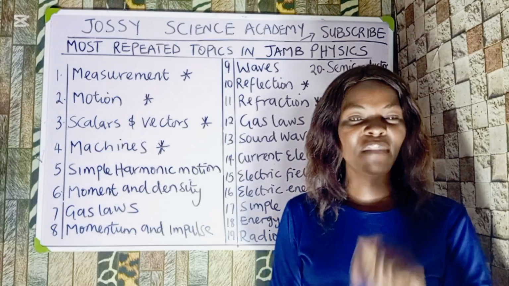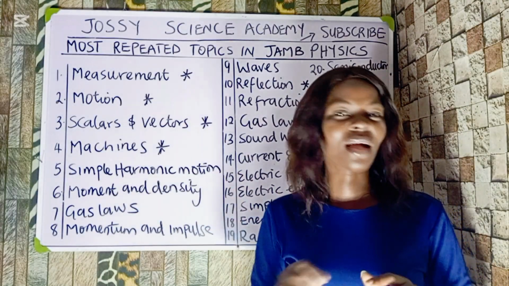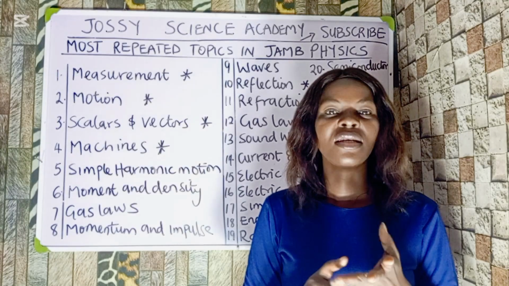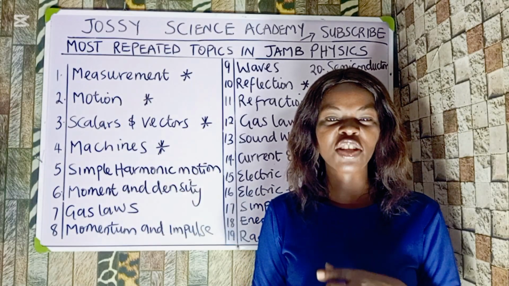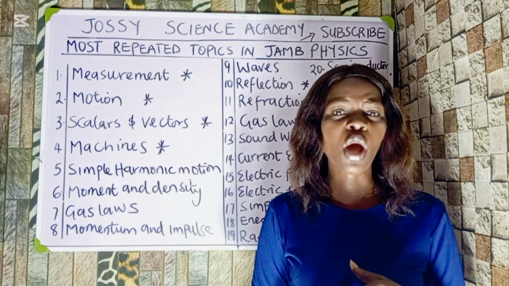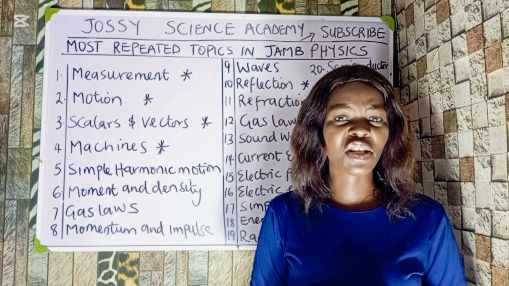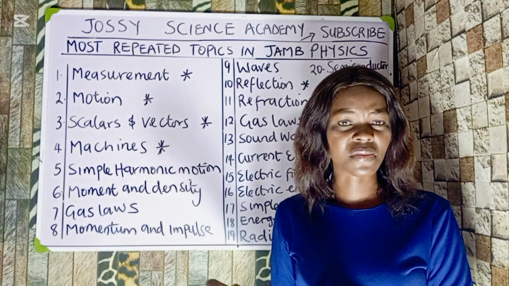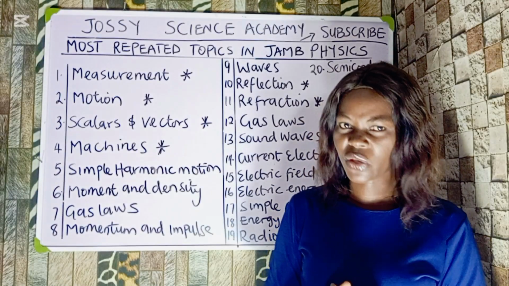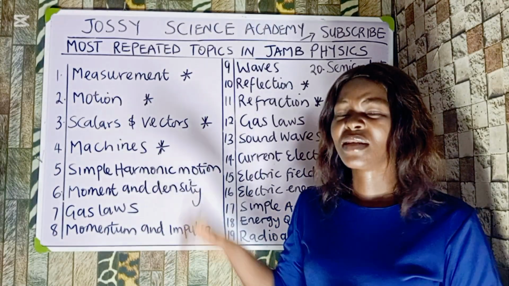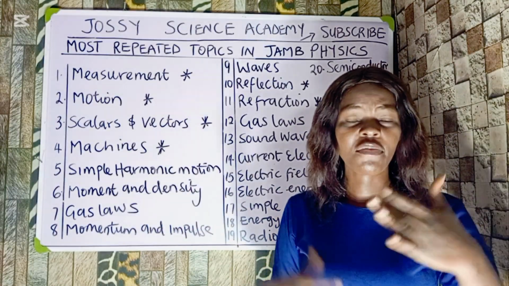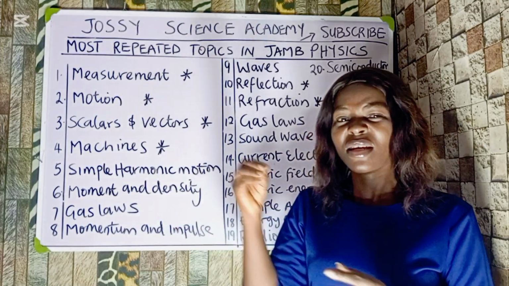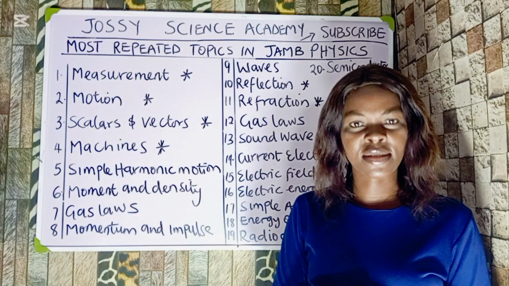That's number 4. Machines. They don't go without setting a question on machines every single day. So you should know the load, the effort, the mechanical advantage, and the velocity ratio. Also, to solve problems involving machines, you must not forget the different types of machines with their velocity ratios. Very, very important. As you prepare for this JAMB, this topic is very important. If you go through the past questions and solve problems on the topics I'm mentioning now, you'll be shocked at what will happen in the exam hall.